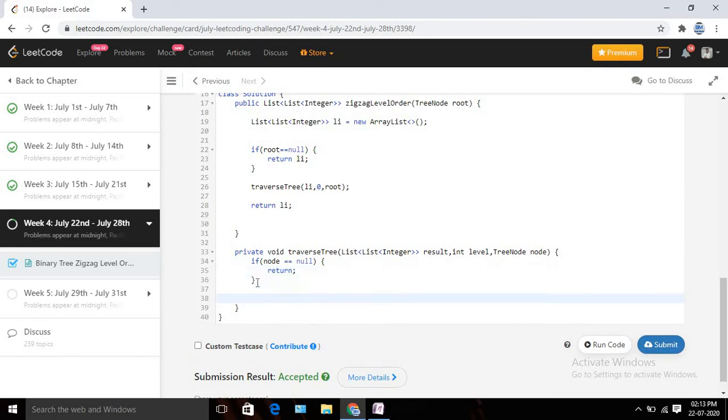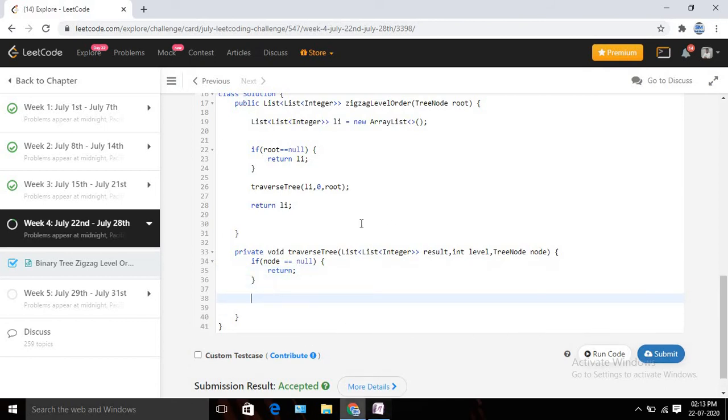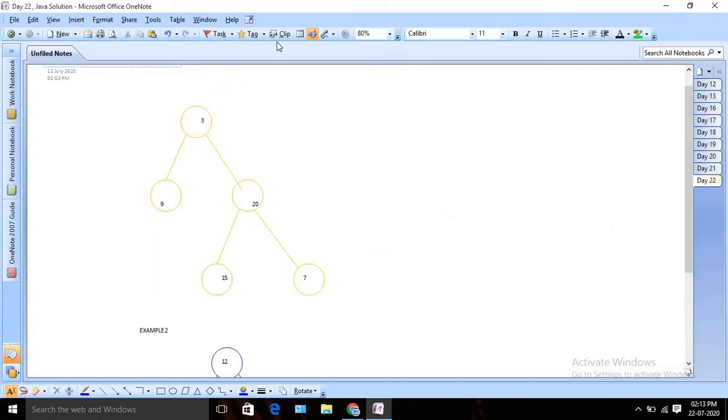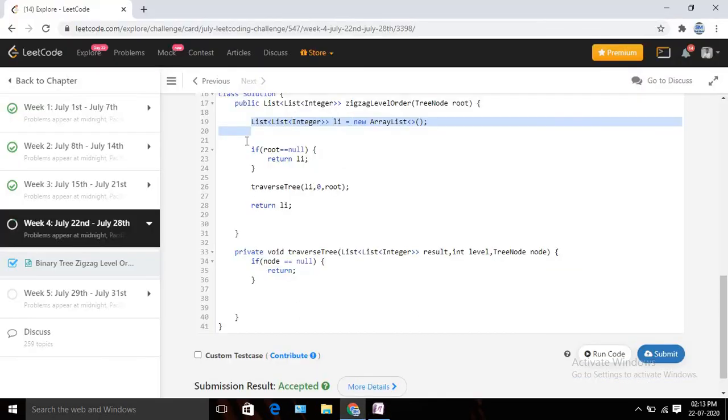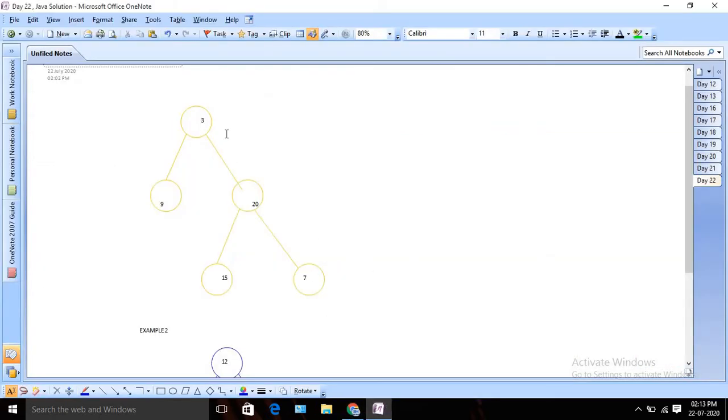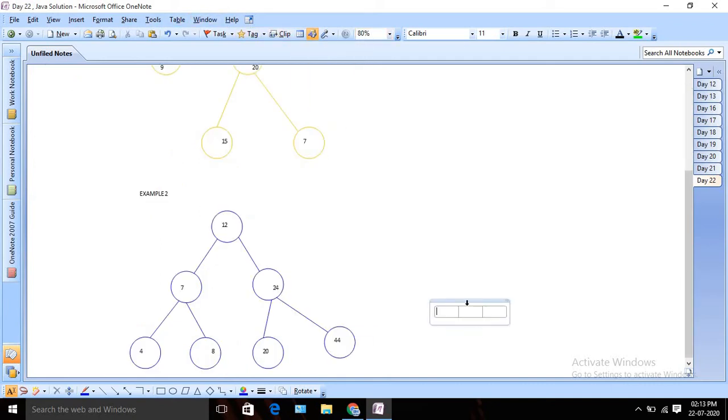Okay, now what I need to do. Initially I just created one list, but each label is null. Let me discuss it first. Suppose I am at this level. For this level I need to create one list, so for every level I need to maintain one separate list.